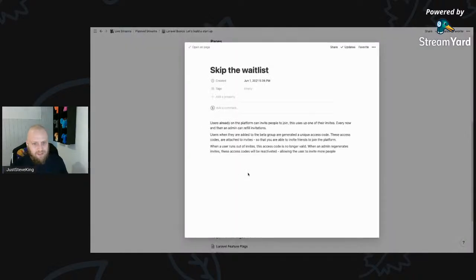Obviously, you can skip the waiting list. So if your friend gives you an early access code, you can log in, enter your early access code, and you will automatically be added into the beta list. So you'll already be able to be on the platform and start using it. And as soon as you are entered into that group, you will be given a certain amount of invites. So you can then start inviting your friends.